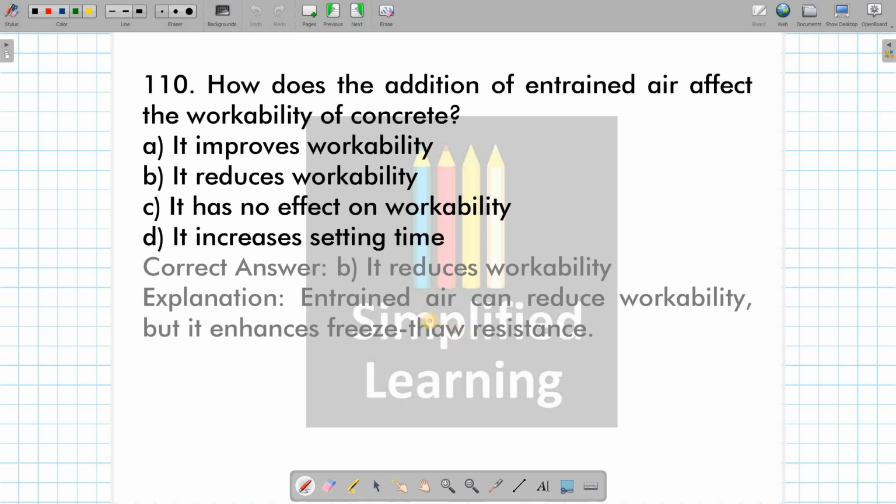See, the entrainment or air entrainment is going to reduce the workability, but it has another importance: it enhances the freeze thaw resistance, specifically useful in colder countries, right? Thereby the answer is it reduces workability.